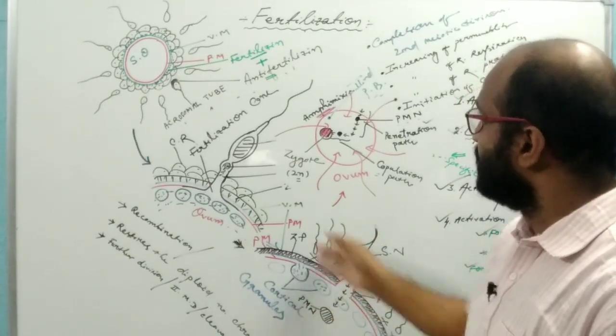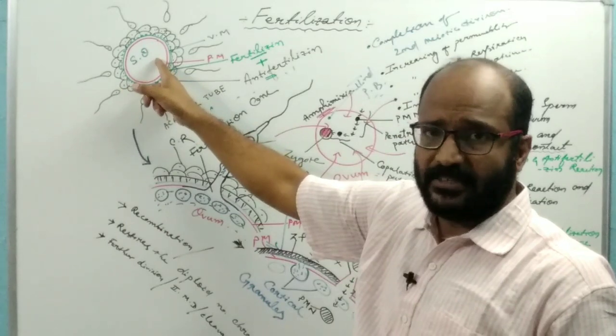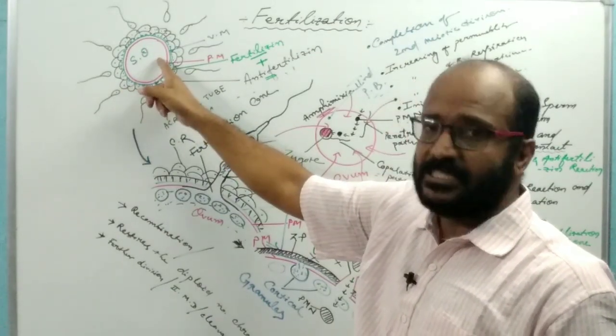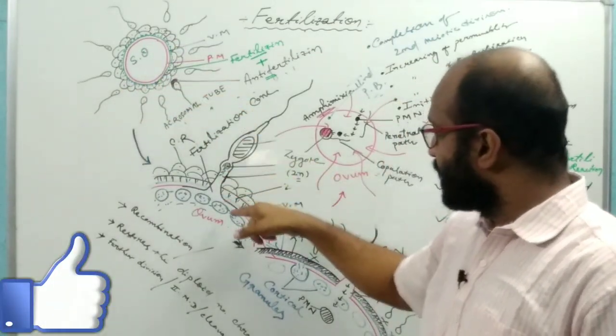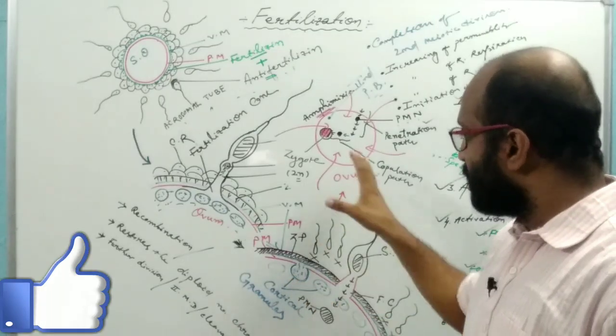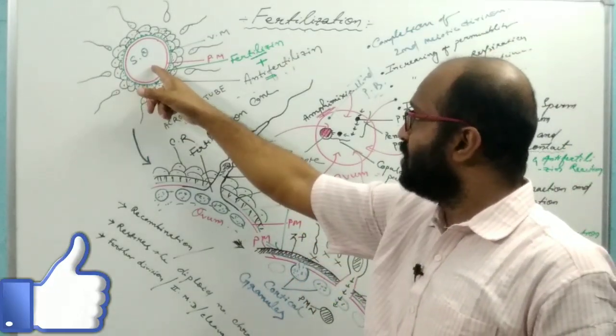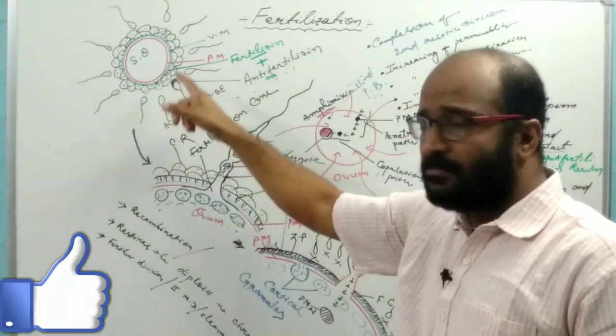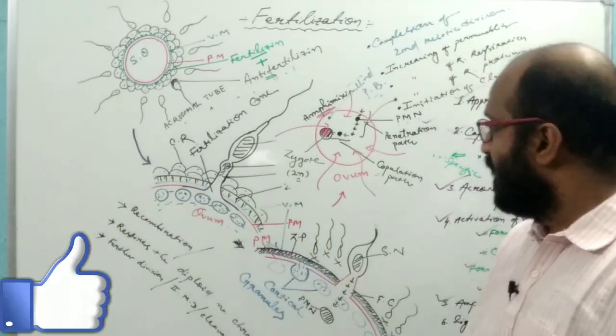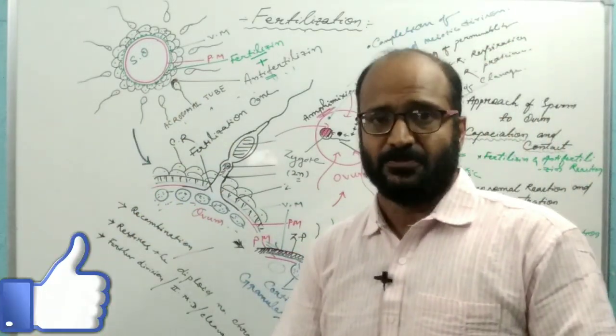Without fertilization, the secondary oocyte will disintegrate. If fertilization takes place, the secondary oocyte completes the second meiotic division and enters the cleavage process.